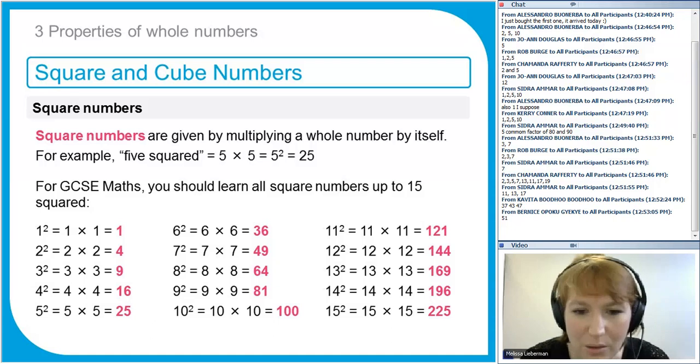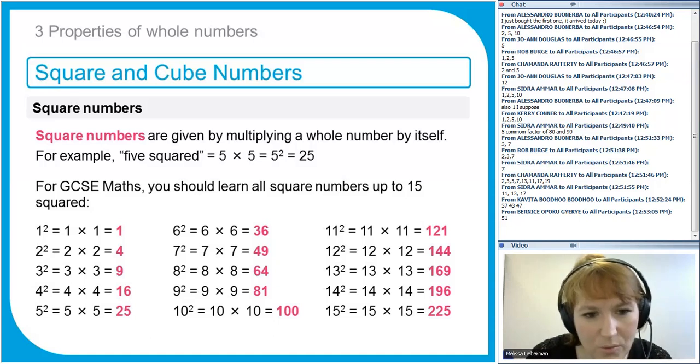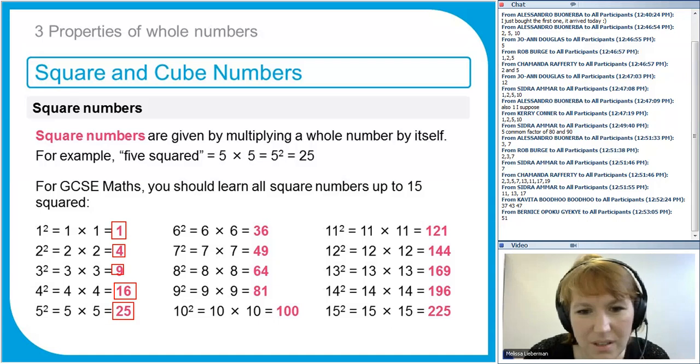Now, the first 10 should be ones that you know. These are all square numbers. So 1 is a square number, 4 is a square number, 3 times 3, 4 times 4 is 16, 5 times 5 is 25. Easy. You should know 36, 6 times 6, 49, 7 times 7, 64, 8 times 8, 81, 9 times 9, and quite easy, 10 times 10 is 100.